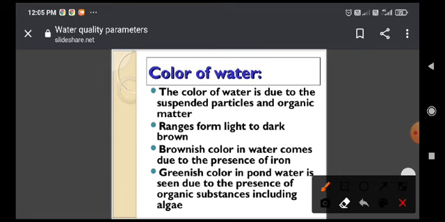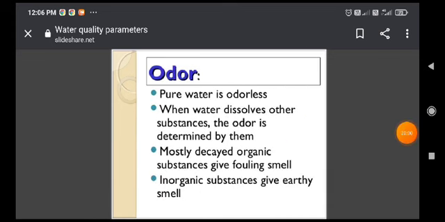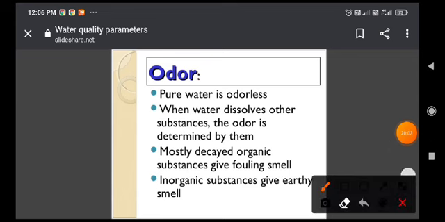So the color of water depends on different types of particles, organic and inorganic materials, that are present as well as enter into the aquatic medium. And the greenish color of water, most of the time we observe in pond water, which is green and includes different types of algal blooms. So we never use such water when it consists of algal blooms. If algal blooms are there, oxygen deficiency occurs, and it is responsible for the odor.